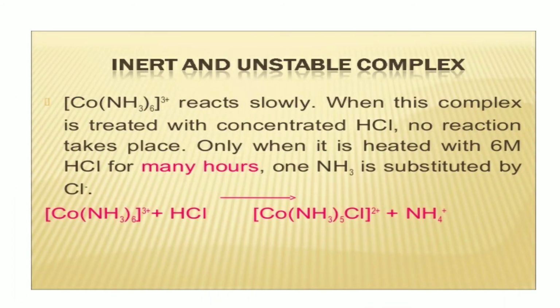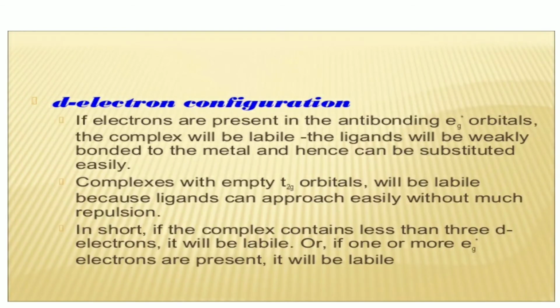Next are inert and unstable complexes. The example is Co(NH3)6 3+, which reacts very slowly. When this complex is treated with concentrated HCl, no reaction takes place. Only by heating this complex with 6 molar HCl for many hours is one ammonia substituted by Cl minus. That's why this is called an inert complex.